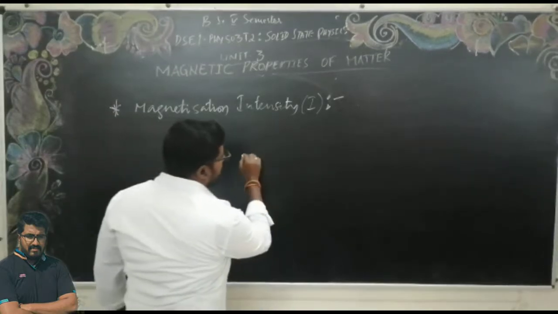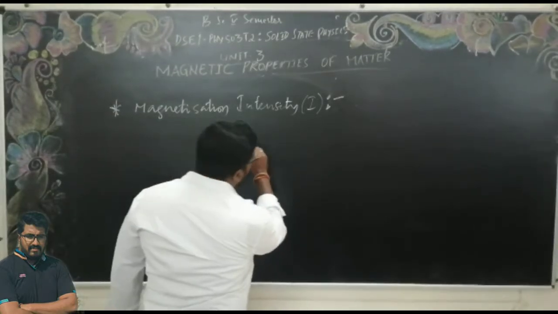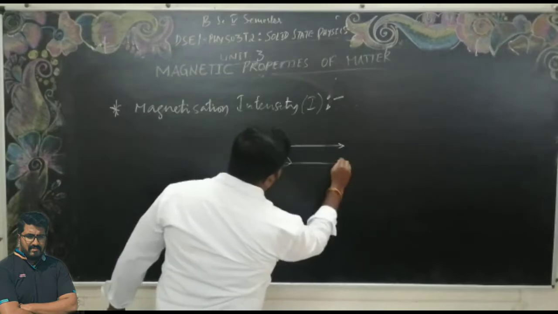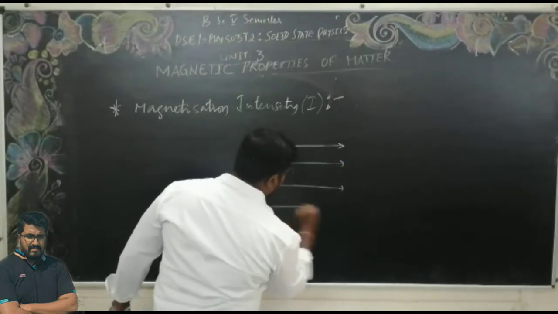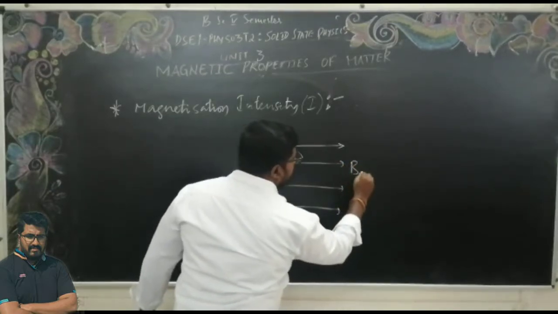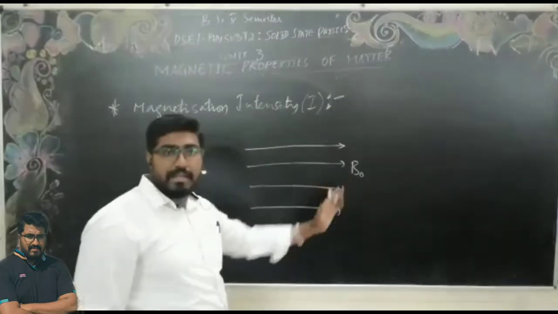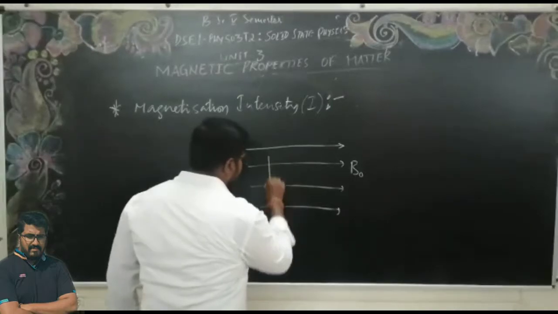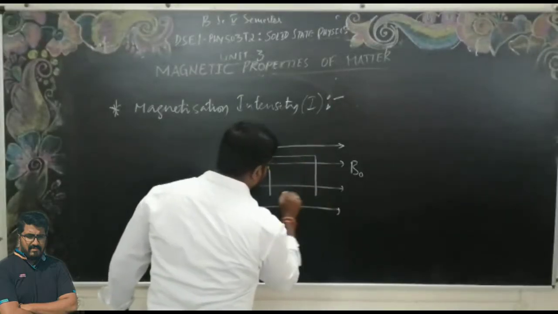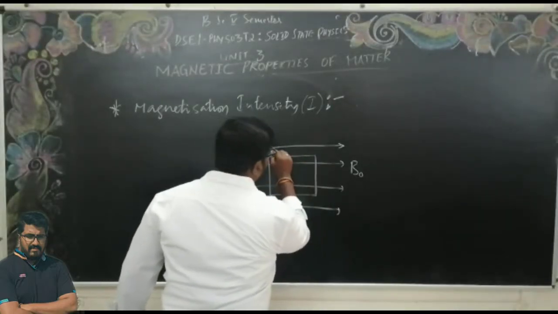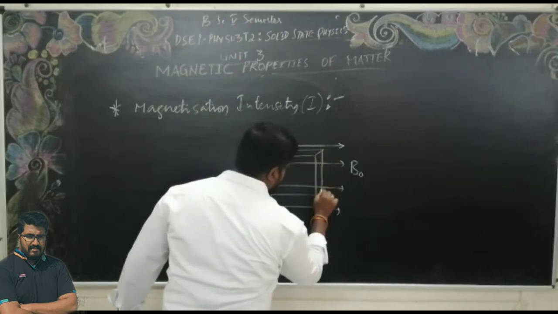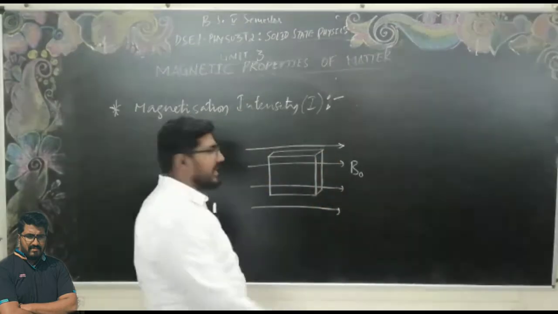If I consider external magnetic field lines, this is our external magnetic field, B0. In this external magnetic field, if I place a material which is a magnetic material, that means it has magnetic property.